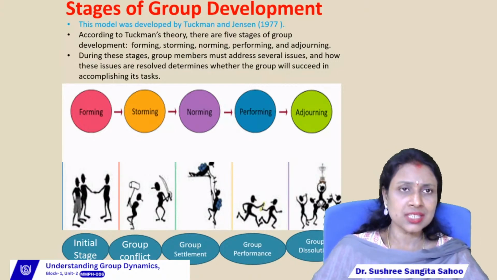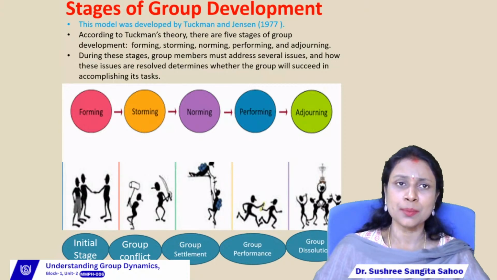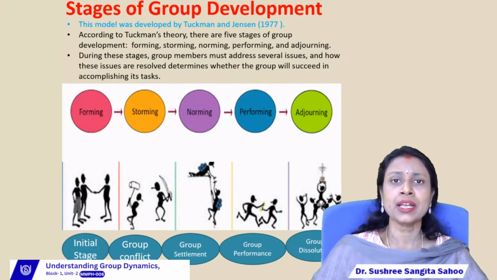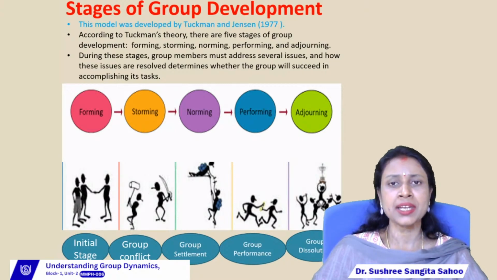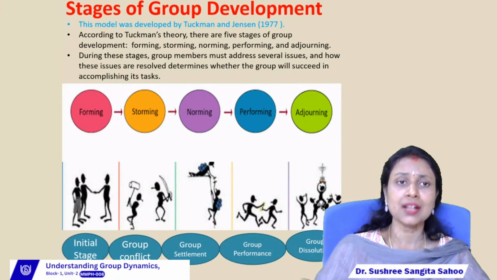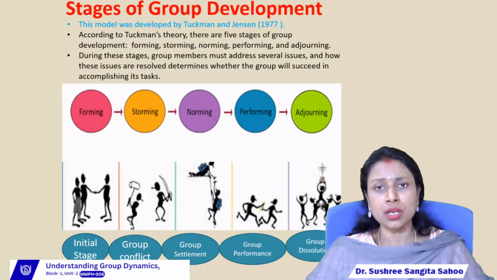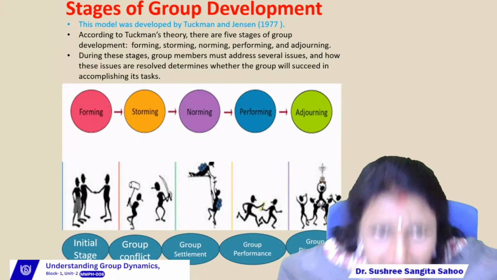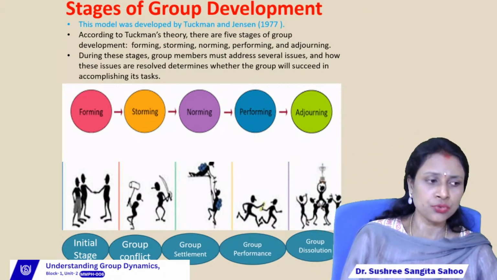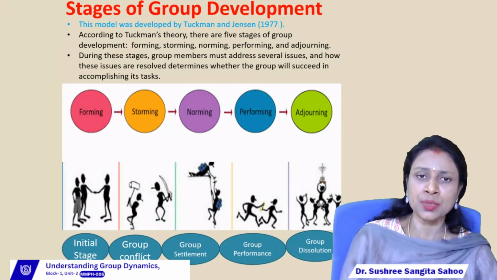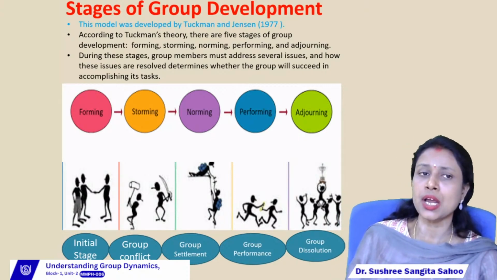Then the next one, one of the most important parts of group dynamics, is the stages of group development. The stages of group development were developed by Tuckman and Jensen in the year 1977, right? According to this model, we can find five steps or five elements which help to find out the issues and solve the problems, right? What are the five stages of group development? First one is forming, then storming, then norming, then performing, and last one is adjourning, right?